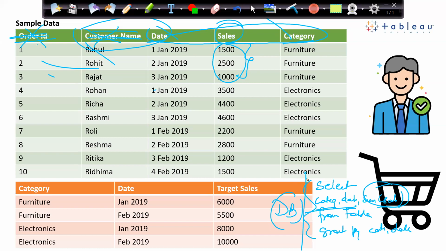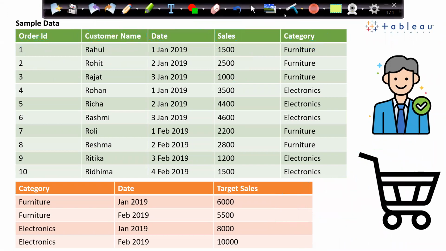But if I take this data as a source, I am losing my customer name. I am losing my order ID. If I want to create my visualization based on these two columns, I will not be able to do that until I put the columns in again from a different query. But in data blending, I will internally do the aggregation on category and date, but these columns will be intact. There will not be any loss of the columns. All the data is with us. So that is the benefit we have.